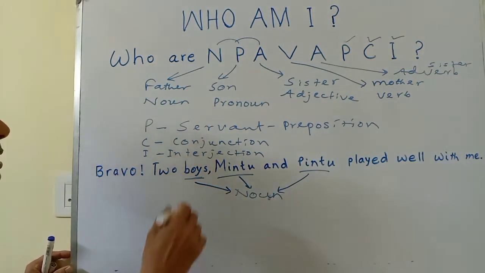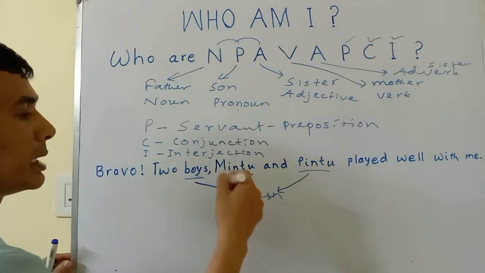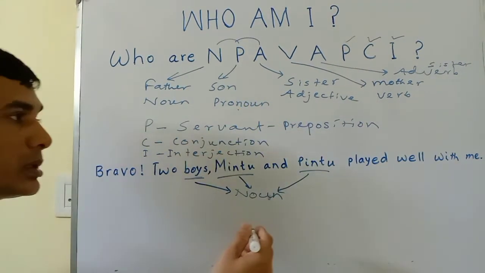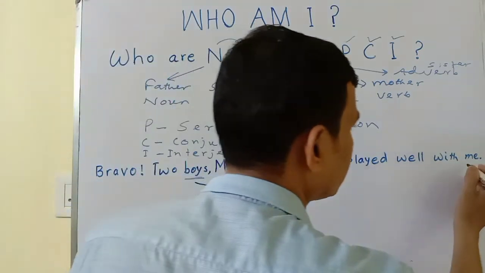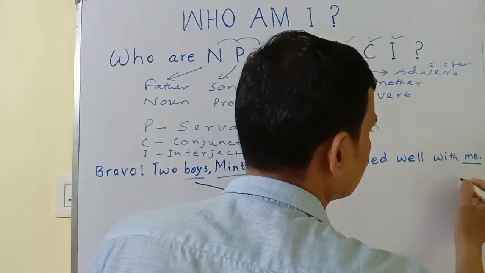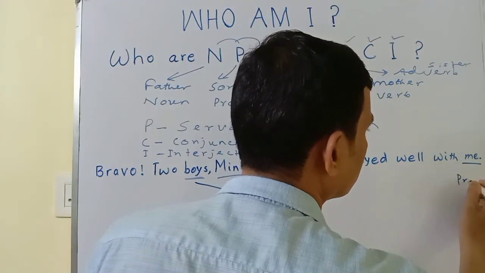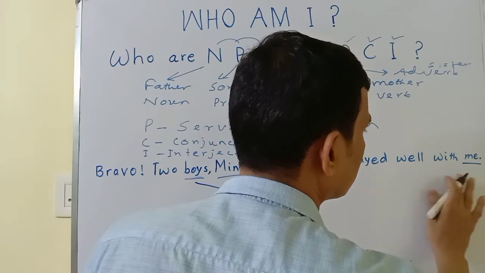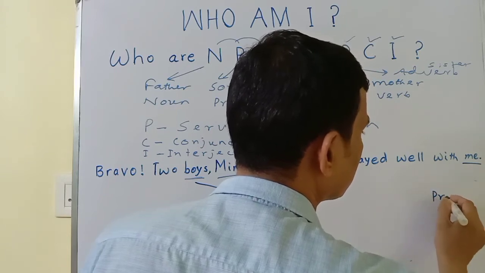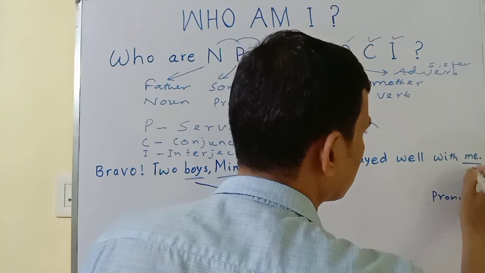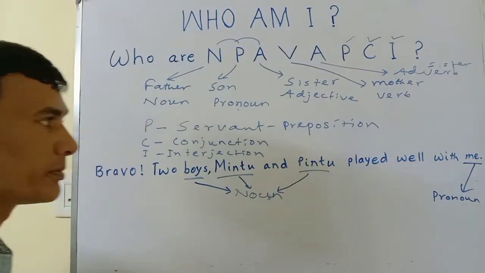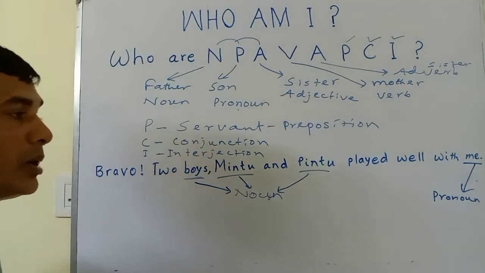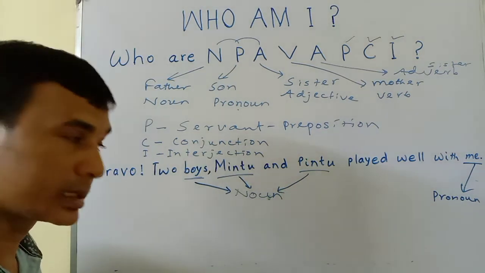After this I have told you pronoun, that is son. Who is here? Here I have written me. Look at this one, it is pronoun. After noun and pronoun, we will come to know adjective.